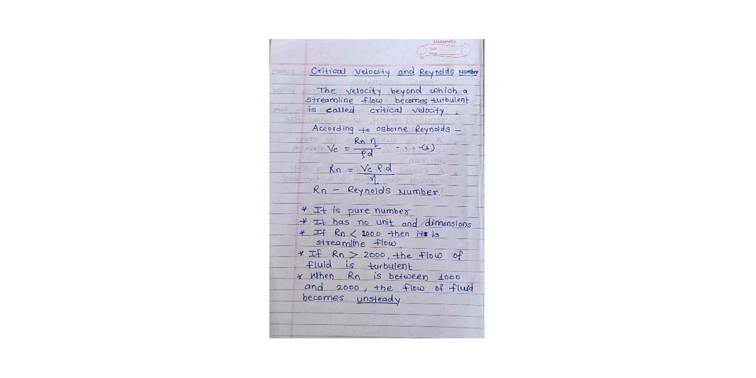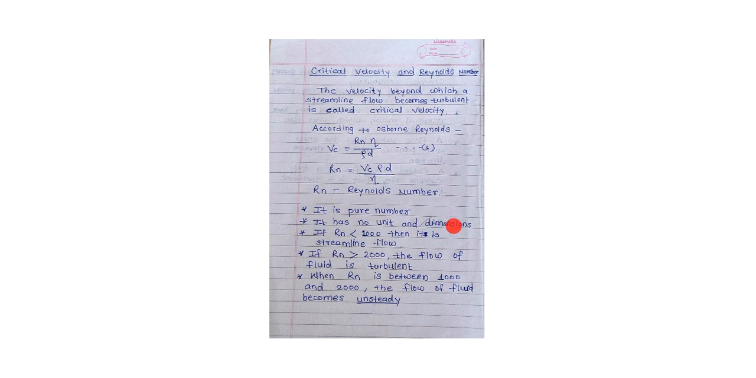Here Vc is the critical velocity of the fluid, Rn is the Reynolds number, η is the coefficient of viscosity, ρ is the density of the fluid and d is the diameter of the tube. Rearranging this equation, we get the equation for Reynolds number: Rn = Vc ρ d / η. So what is Reynolds number? Reynolds number is a pure number. It has no unit and no dimensions.